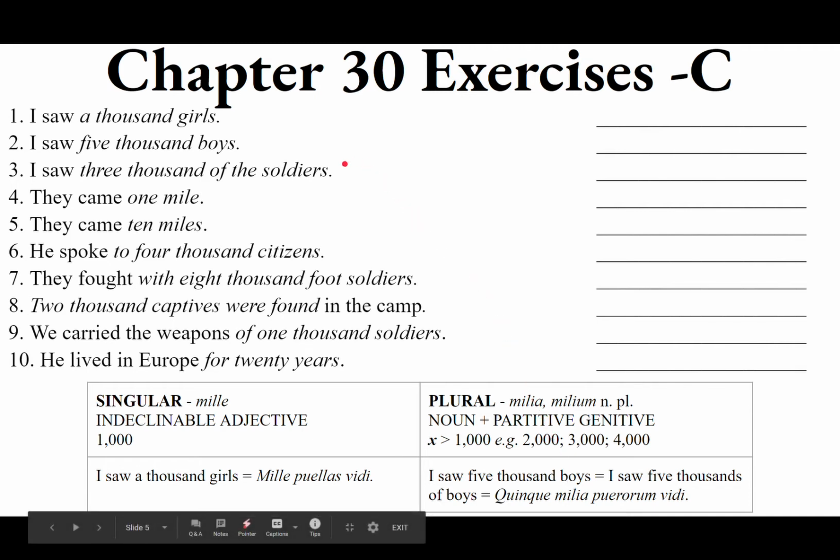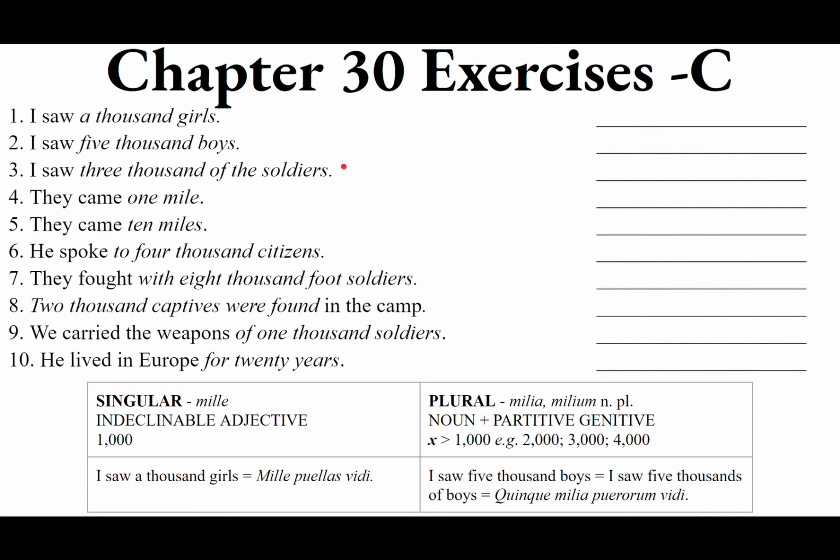Okay, so tertia. I saw 3,000 of soldiers. I saw 3,000s of soldiers. I saw 3,000 soldiers. So it's not just 1,000, it's more than 1,000, 3,000. So we want to use the noun milia, milium, neuter plural. I is the subject, saw is the verb, so we want the direct object accusative of milia, which is milia. So for the blank, you're going to write milia. Now, 3 in Latin does actually decline. Unus, duo, and tres do decline.